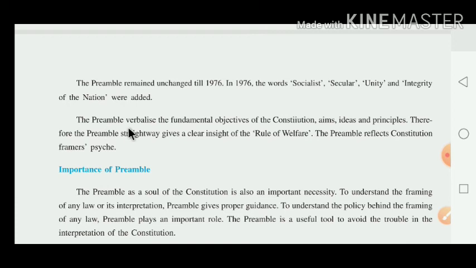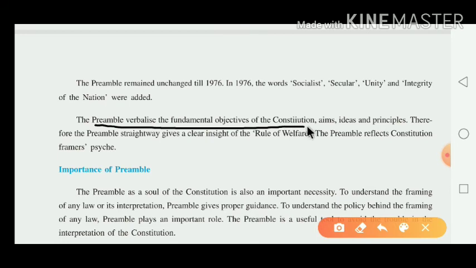Thus, the preamble verbalizes, you know very well, that it means you have to express in words the fundamental objective of the constitution. What does the preamble say? The preamble verbalizes, it means it expresses the fundamental objective of our constitution: aims, ideas, and principles. And that's why the preamble straightaway gives a clear insight of the rule of welfare.